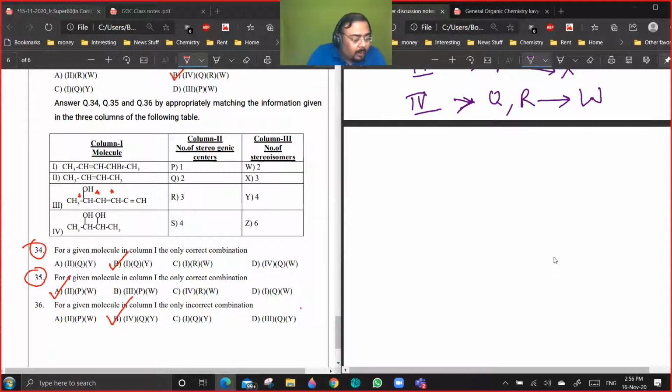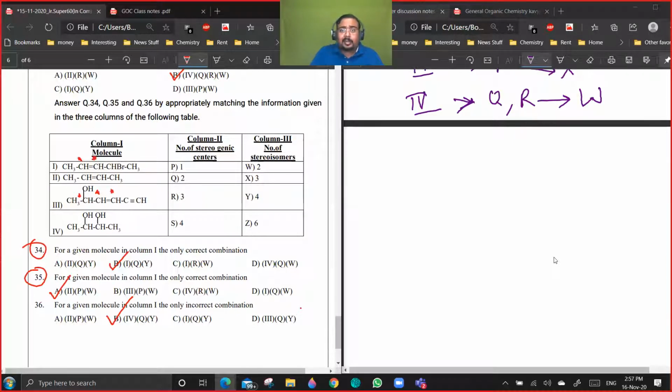Can you see question number 190 on the group? What the paper setter has done here is that he is considering these two to be a single stereocenter, which is not correct. Both are individually stereocenters. Why?